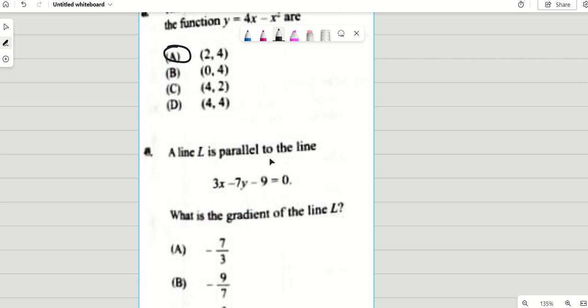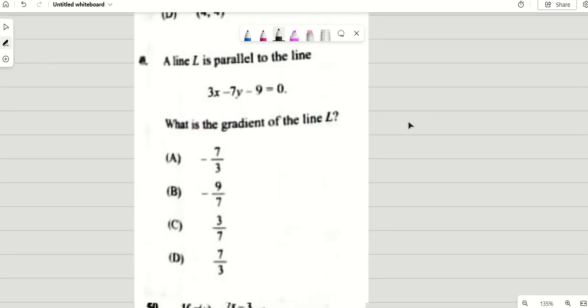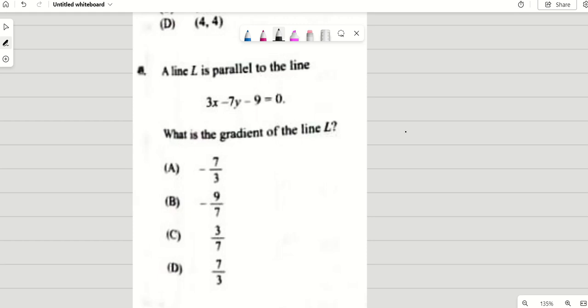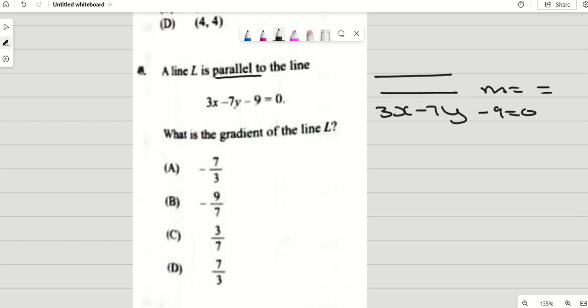49, a line L is parallel to the line. What is the gradient of L? Now, when we say parallel, that means their gradients are equal, right? So if they said they are parallel, that means my gradient is equal to that of line L. So we need to find out the gradient of this line. To find the gradient, you need to make y the subject, because if we make y the subject, we'll put it in the form y is equal to mx plus c, and whatever is in front of x would be our gradient.